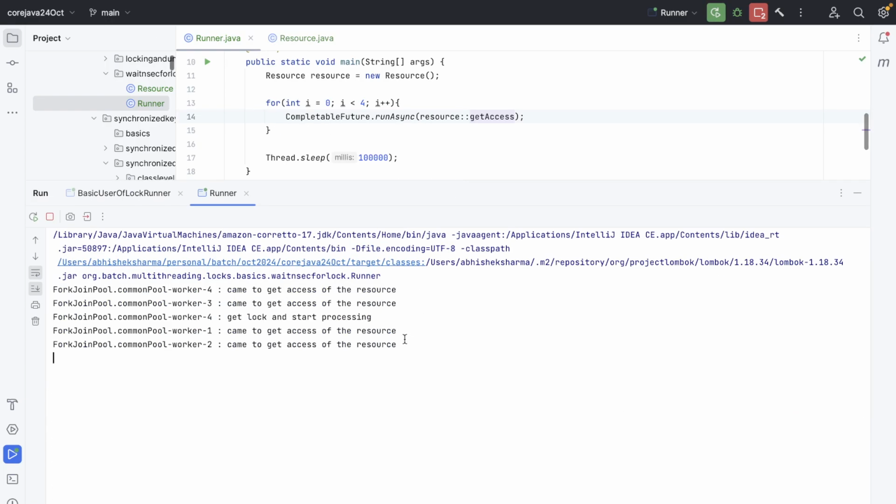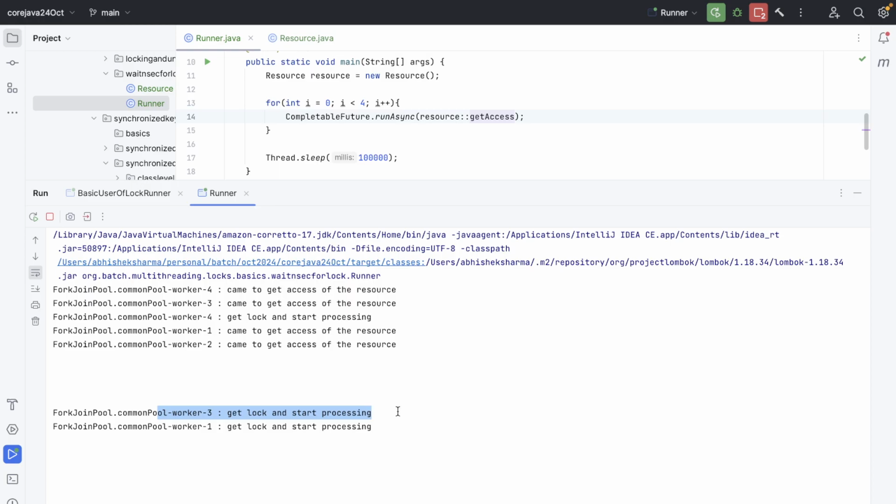Okay, see, 4 threads, 4 workers came to access. But one worker gets the lock and starts processing, and later, after 10 seconds, another worker will get the lock and start processing, right? But till now 20 seconds have passed, right? Is it correct?